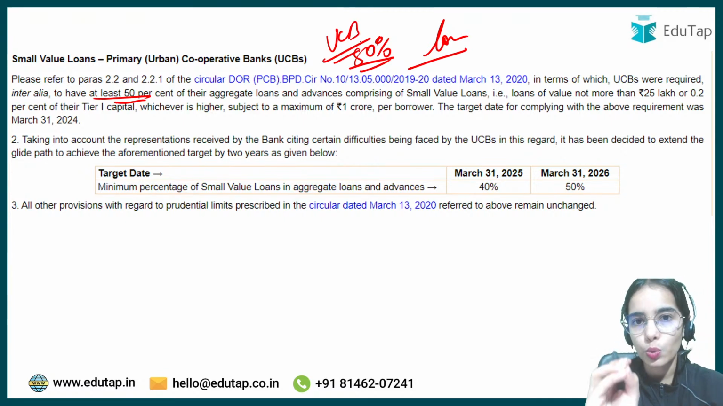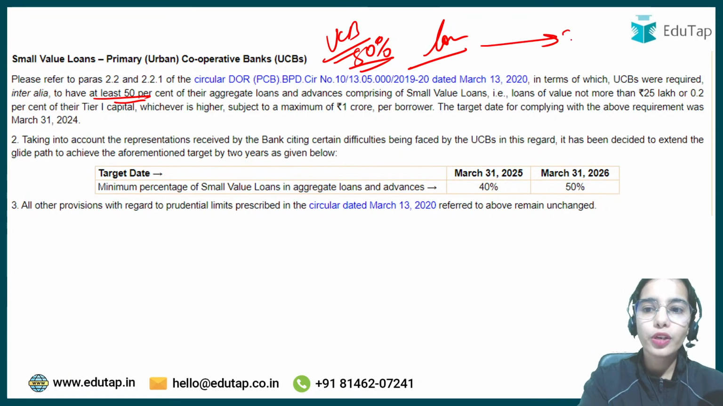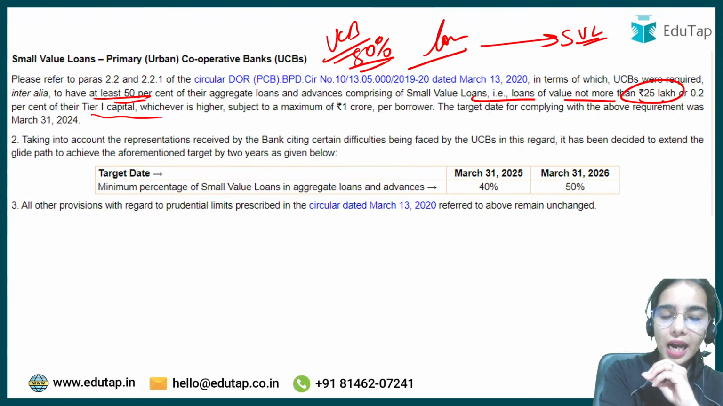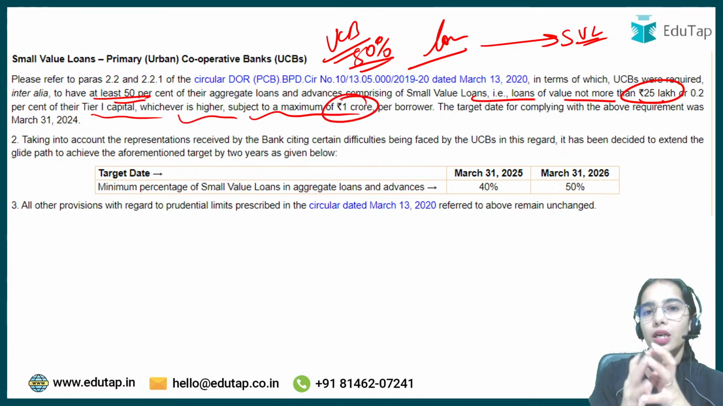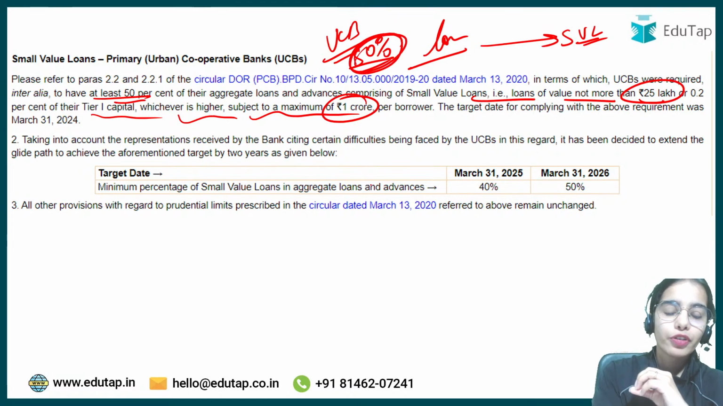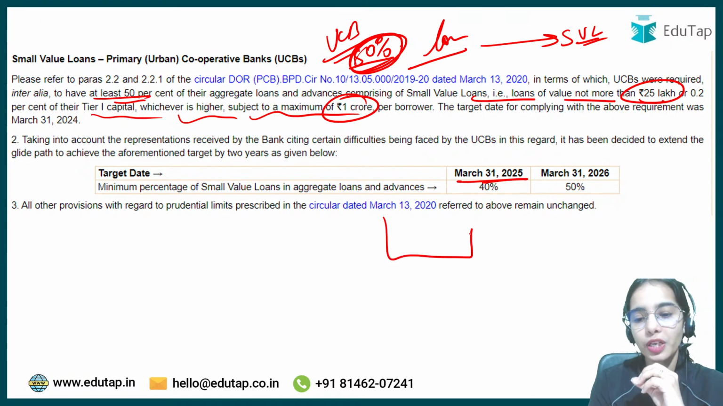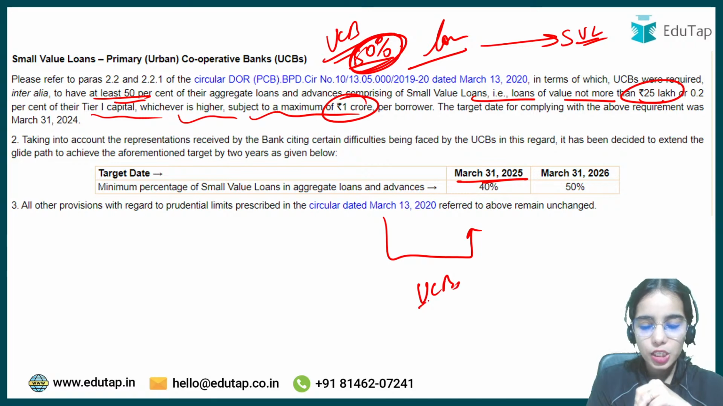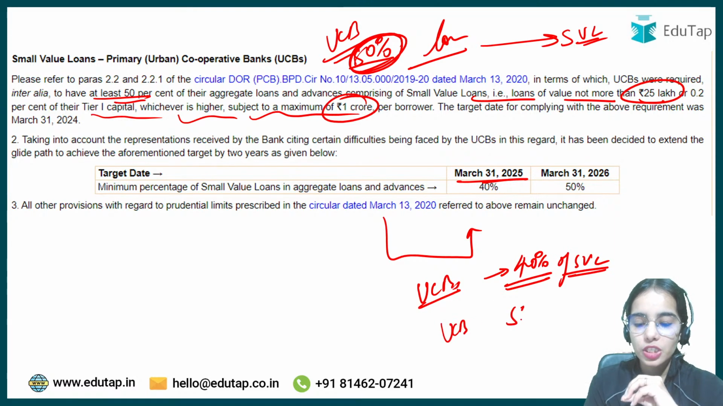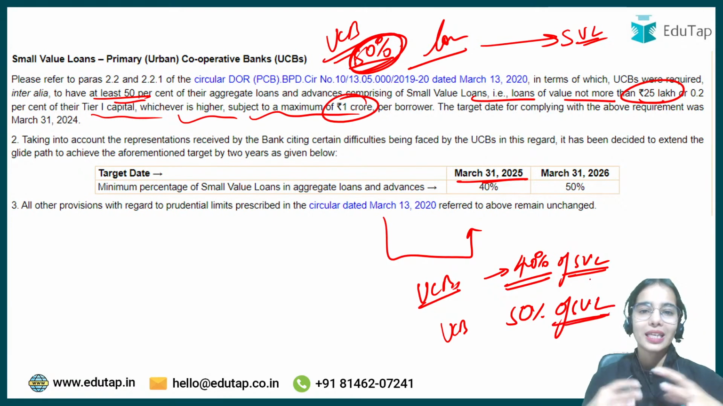At least 50% of the loans given by the urban cooperative bank should be going for small value loans. That is, small value loans not more than 25 lakh or not more than 0.2% of the tier 1 capital, whichever is higher, subject to the maximum limit of 1 crore. Now it is said that the urban cooperative banks are not able to achieve 50% minimum small value loans. So it was said that by March 2025, the urban cooperative banks should achieve a minimum of 40% of small value loans, and by 2026 they have to achieve 50% of small value loans out of their aggregate loans. Okay.